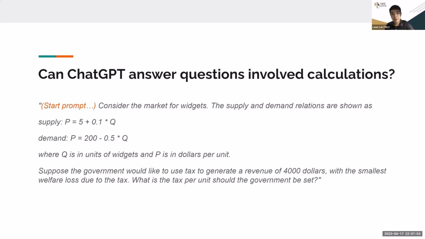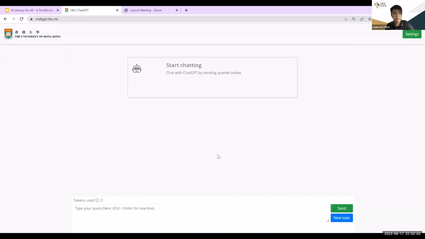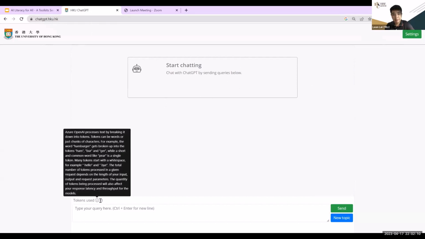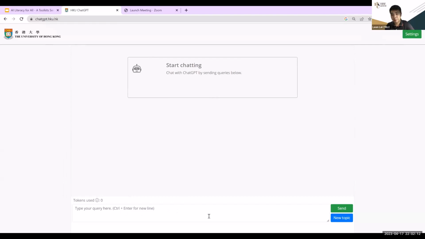Okay, maybe we can start with a demonstration first. Let me jump to another page. Here is the ChatGPT environment, chatgpt.hku.hk, and you can see the pages. These are the conversations, and you can type here. Tokens means the content they have used. Okay, let me try something easy first.